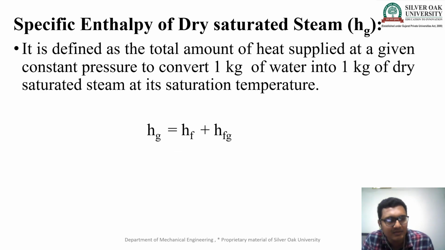Now the next term is the specific enthalpy of dry and saturated steam. It is denoted by Hg. It is defined as the total amount of heat supplied at a given constant pressure to convert 1 kg of water into 1 kg of dry and saturated steam at its saturation temperature.